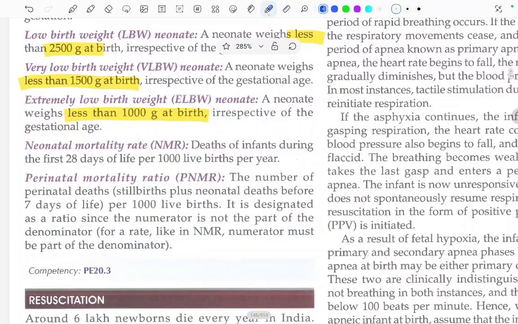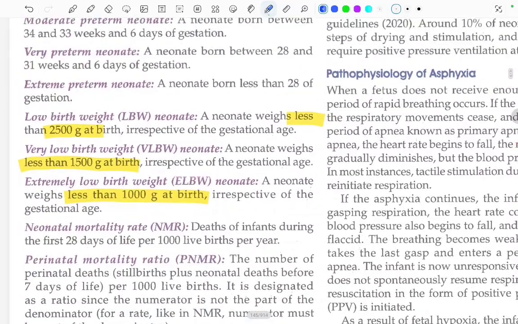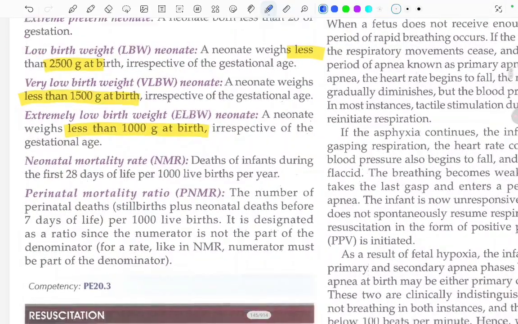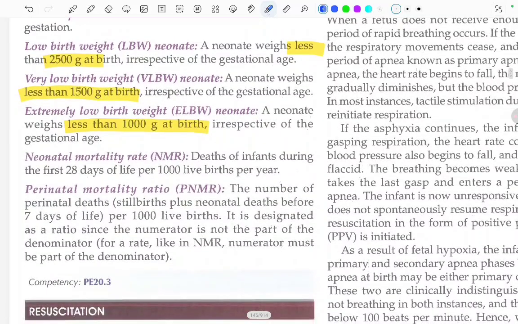So this was all about definitions in newborn care. From the next video, we will start from the resuscitation of newborn.